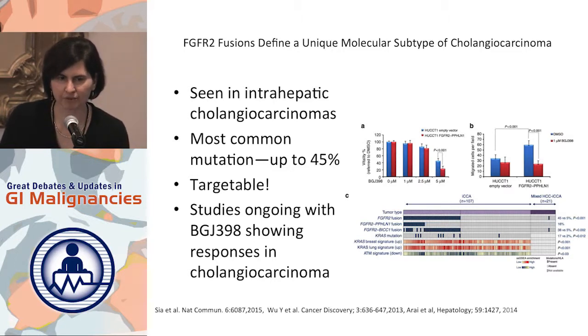A Mount Sinai paper actually just reported out that about 45% of patients had one of several FGFR2 fusions. And you can see that they were not mutually exclusive. Initial paper had suggested that they were mutually exclusive with KRAS mutations. This one did not. And you can see here again that there is a drug that targets this mutation. There's one from Novartis. There are several others that look really promising. So another very interesting story.